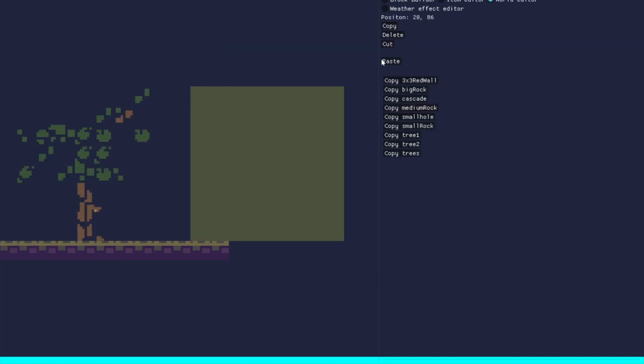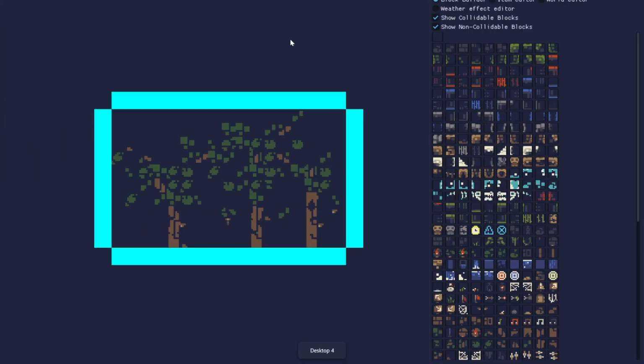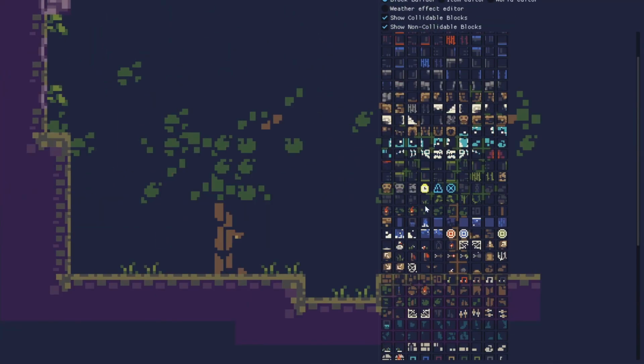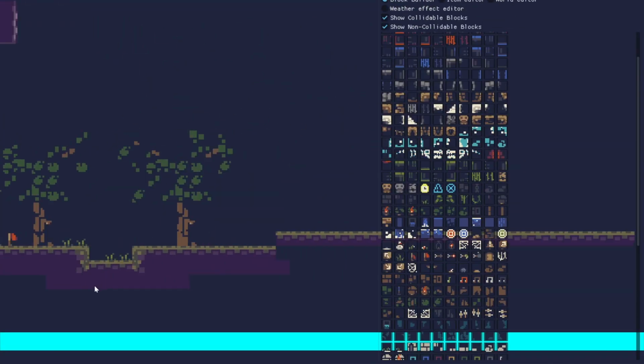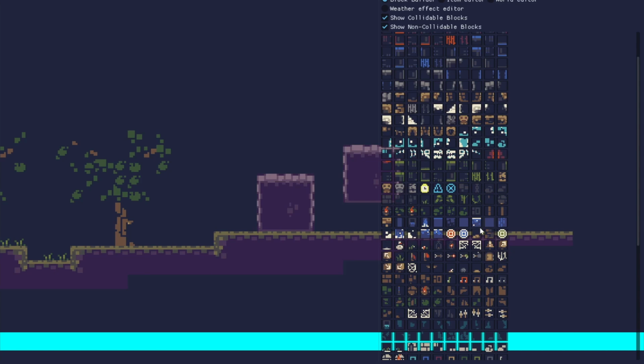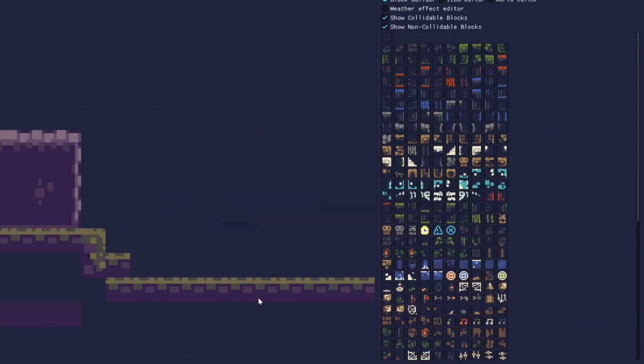So this is what we are working with. The level editor is mostly done, and it even has some nice features like copy pasting, templates, and undo redo. But now that I will give it to people, I need to make sure it is extra safe. So let's test it for bugs first.